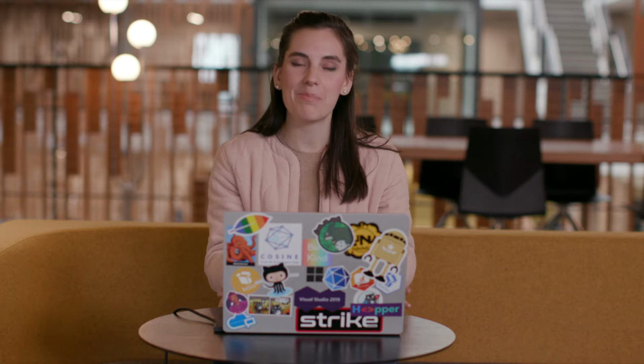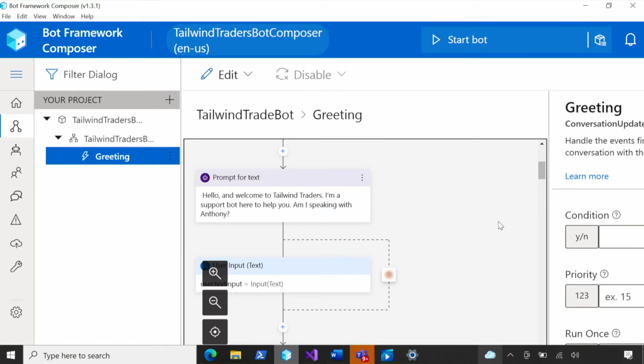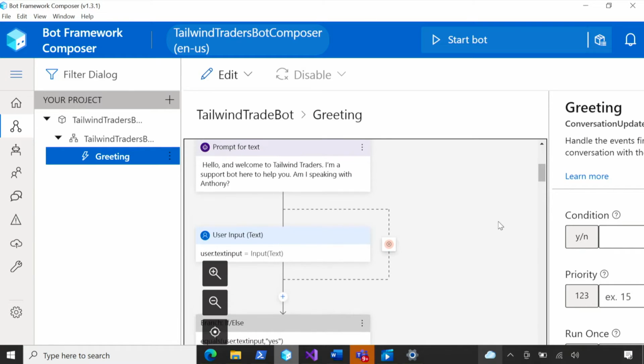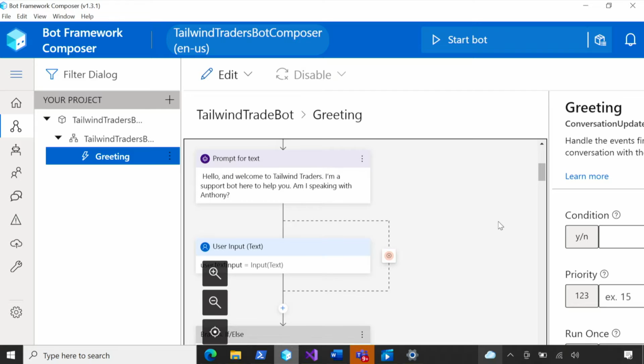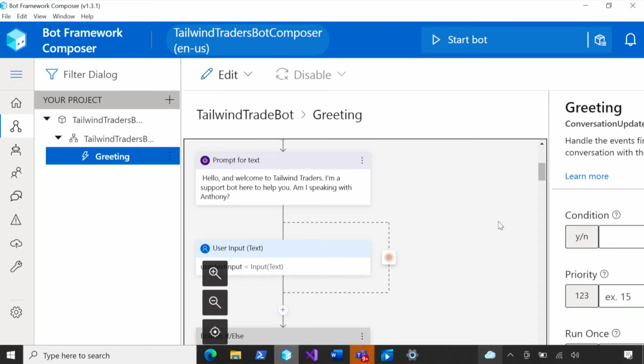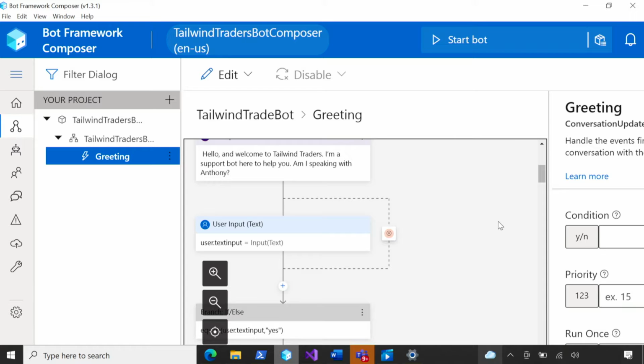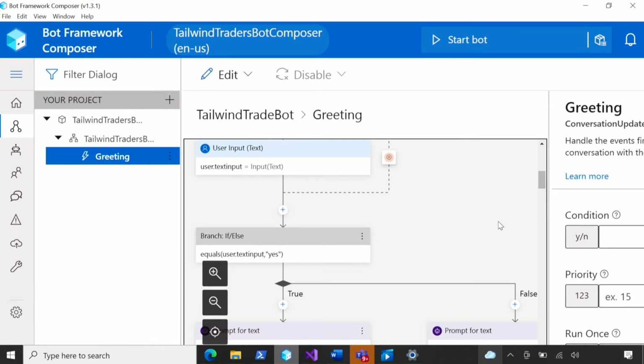Thank you. So for today, we're playing around with the Bot Framework Composer. And this is a free open source tool that allows you to test out and build your own bots. It integrates with LUIS and QnA Maker to help bring more conversational experiences to your bots. Now, if we look at my screen here, we can see that I've already set up a basic script. It's simulating some sort of user lookup, maybe based on phone number. It asks if the bot is speaking with Anthony. As we go down, it confirms whether it's Anthony or not.